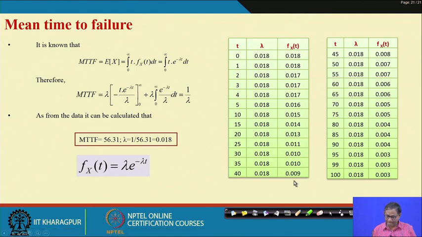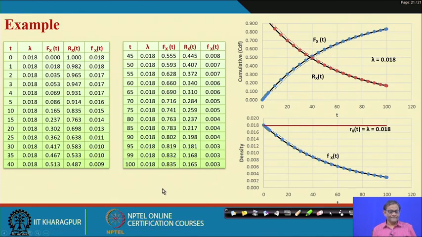So, we have the lambda, then theoretical reliability, theoretical density, theoretical cumulative distribution functions, all can be derived, and we have done it. You use an Excel sheet and get the values.